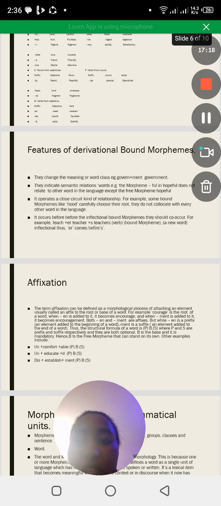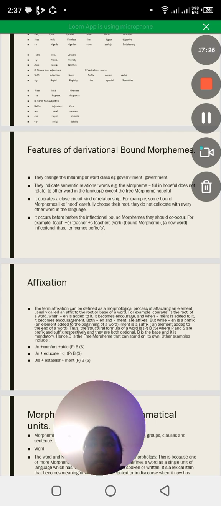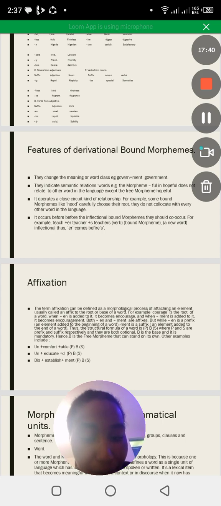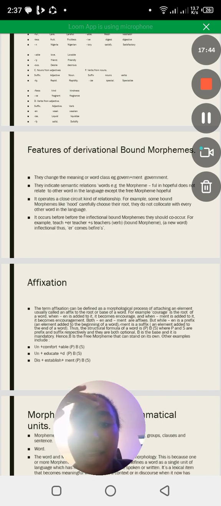It occurs before the inflection of a bound morpheme. They should co-occur. For example, teach plus the suffix er gives teacher. Plus, if we have teacher plus the suffix s, we can have teachers. That is a bound morpheme, a new word inflection.